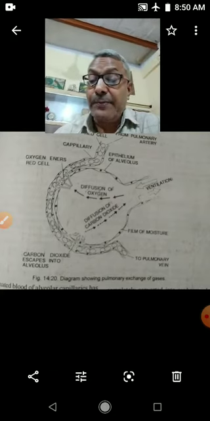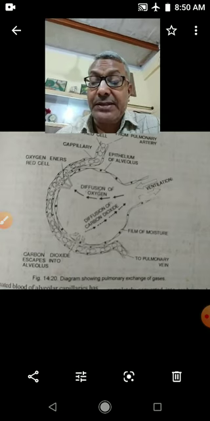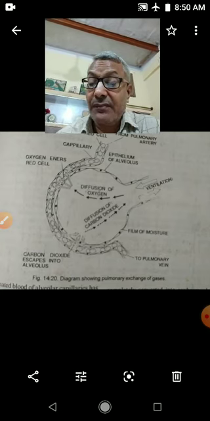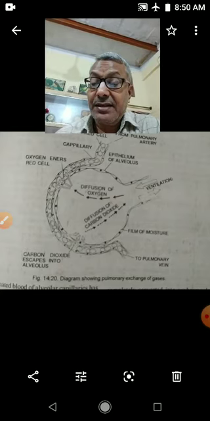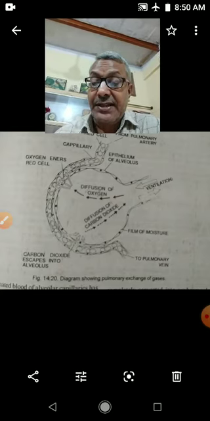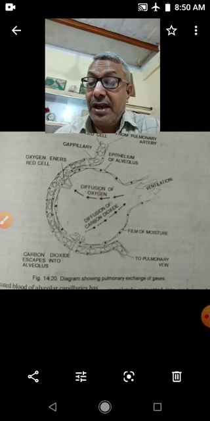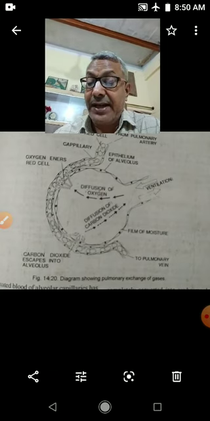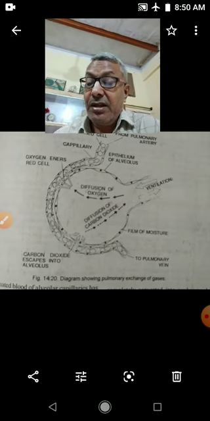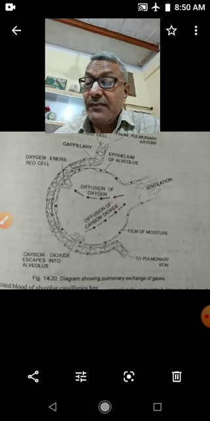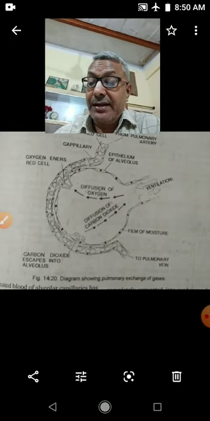Children, you have to know when we are breathing fresh air, this fresh air has high percentage of oxygen and low percentage of carbon dioxide. When this air reaches lungs, alveoli is filled with the air.